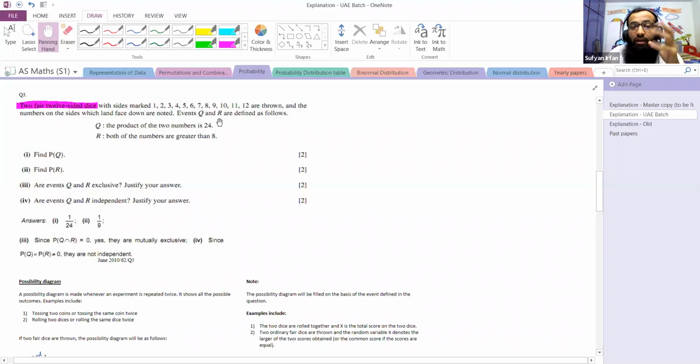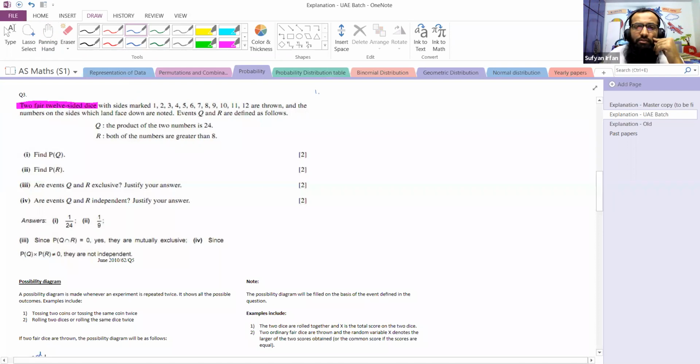Events Q and R. Let's discuss event Q. Here we will have to use our brain and be very alert, our concepts need to be very clear, and we need to think properly before we can answer such types of questions. Of course, the more we practice, the better we get. The event Q is: the product of the two numbers is 24.